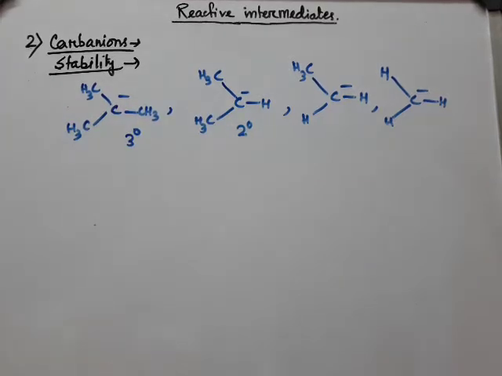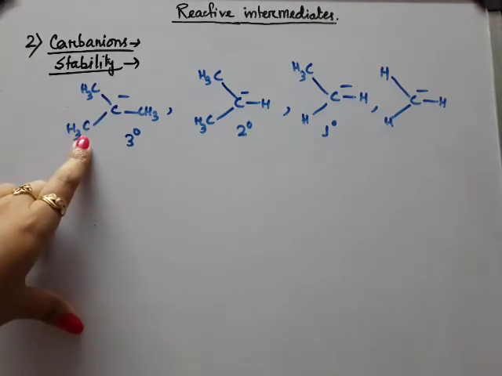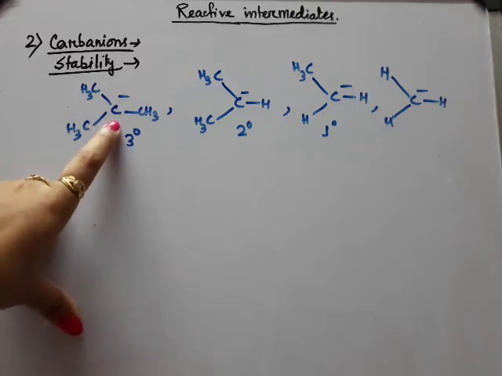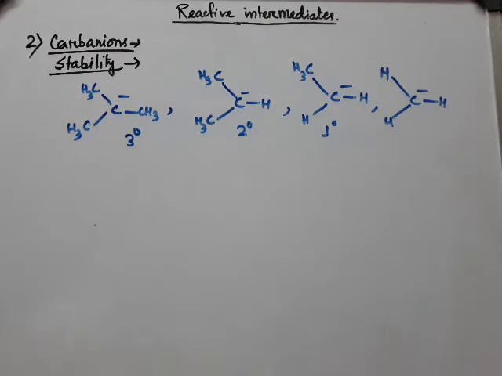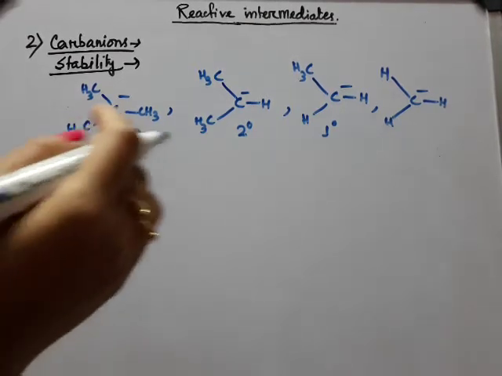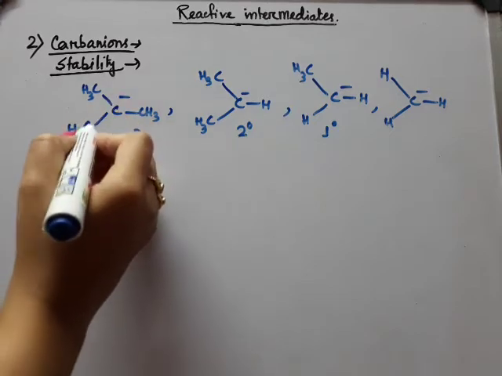As you all know, inductive effect is an electron pushing effect, and these methyl groups are alkyl groups and they have plus I effect. That means they will not nullify the negative charge, they will intensify the charge, and therefore it will increase the amount of charge and increase the reactivity. That means it will decrease the stability of the carbanions, okay.